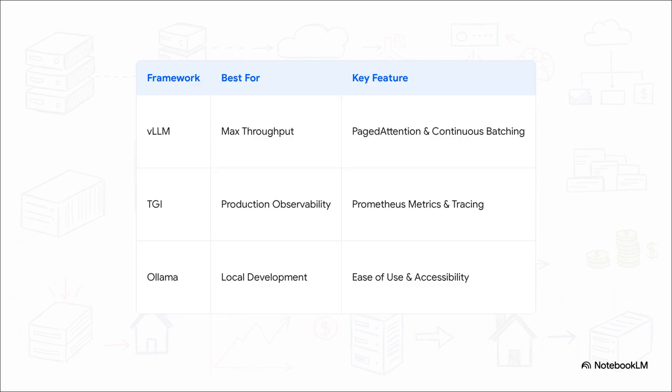So when it comes to choosing your engine, you've got options. If you're going for maximum throughput, and in a fixed cost model, that's really the only metric that matters, you're looking at things like VLLM or TGI. They're built for this kind of production work. Now, if you're just getting started or developing locally, Llama is absolutely fantastic. It's incredibly easy to use.